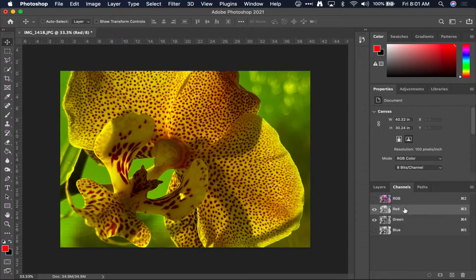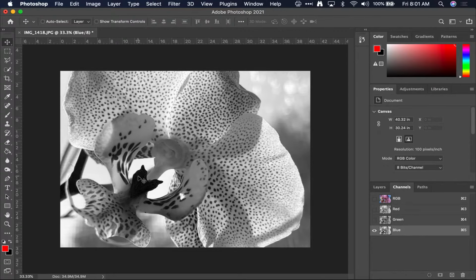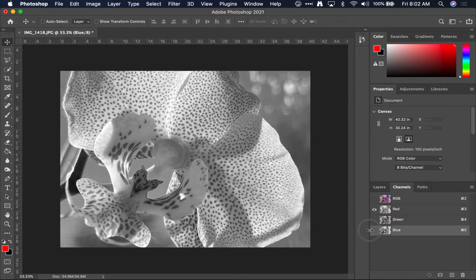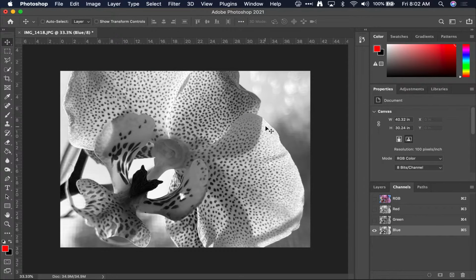If I look at the green channel and turn off the red, you can see that there's a lot more contrast because some of these areas have absolutely no green in them. And then the lighter colors are a little bit of green. And the same with the blue. If we click on the blue, you can see this area has almost no blue whatsoever versus some of the other areas. Now remember, this doesn't make this area blue. It could be white. So even though there's blue here and then here, if I just select the blue channel, there we go. You'll see that there's white here and various shades of white here as well.